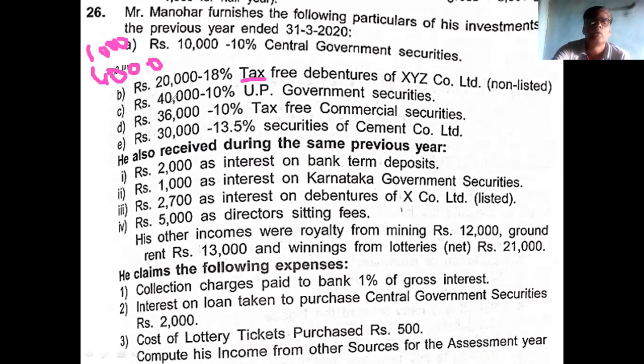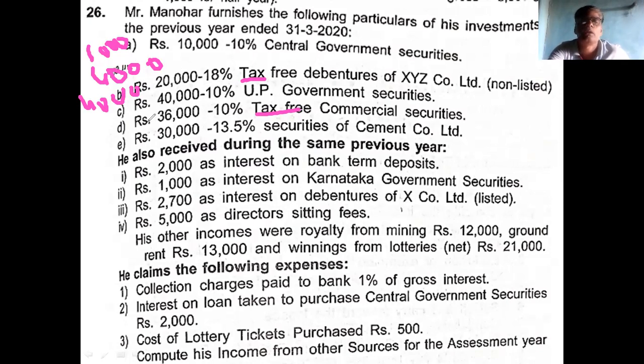Third point, 40,000, 10%, UP government security is there. 40,000 into 10% is 4,000. Then 36,000 investment at 10%. 36,000 into 10% is 3,600, but it is tax free, so you have to gross up. Therefore, 36,000 into 10 by 90.